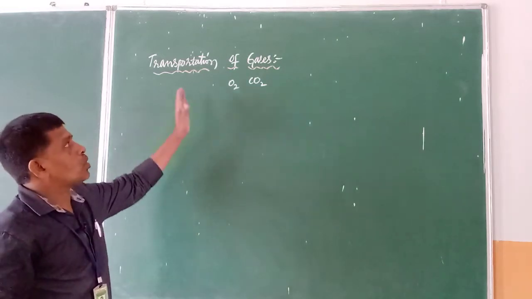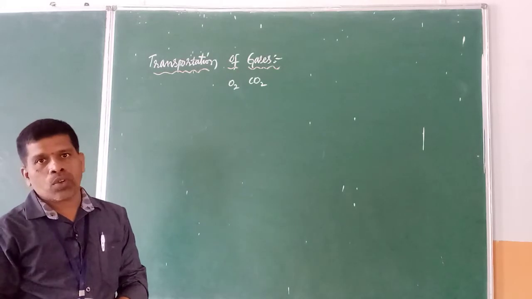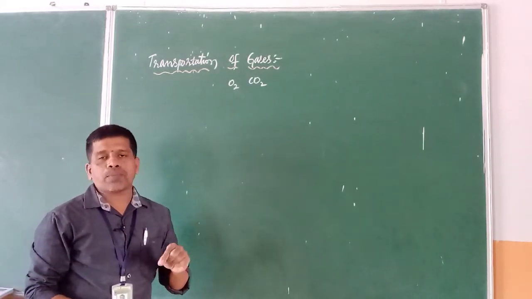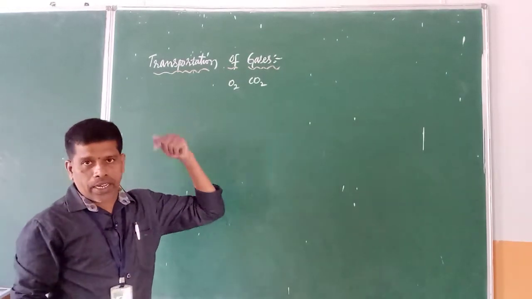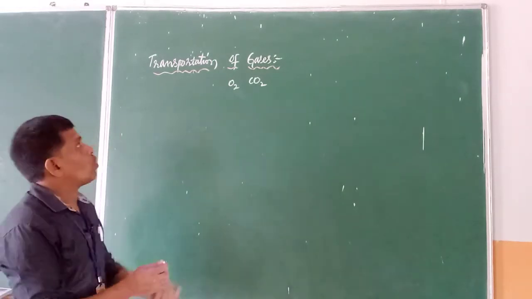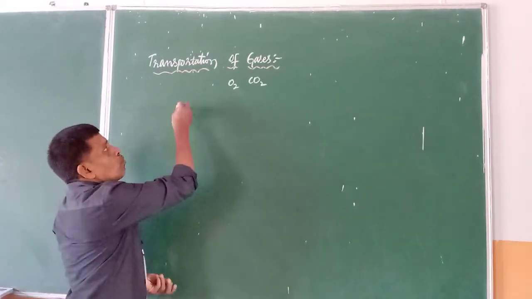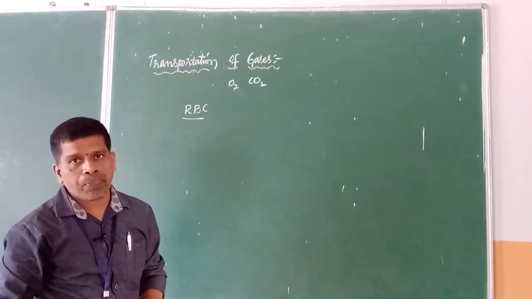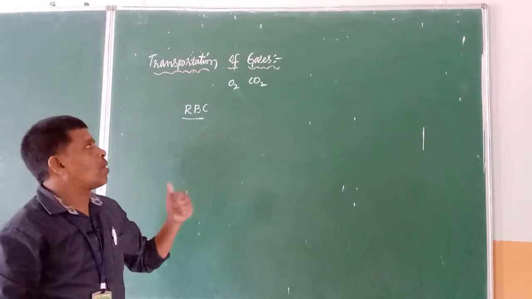Then who is responsible to take in these particular gases and remove them from our cells? We know that the tiniest part of our body is the cell. So how are these gases taken into and removed from the cell? Transport of gases is carried out by the most important cells in our body, the blood cells, that is, red blood cells. They play a major role in carrying oxygen and removing carbon dioxide.